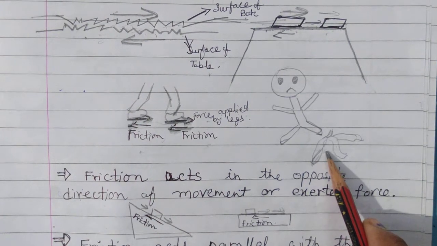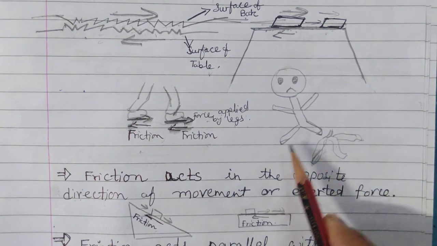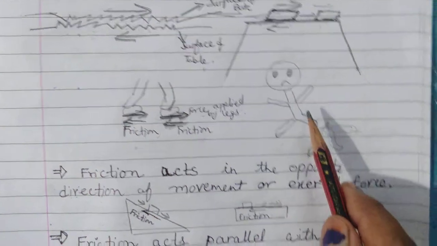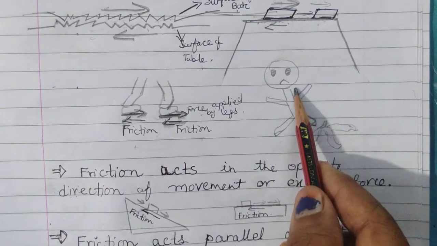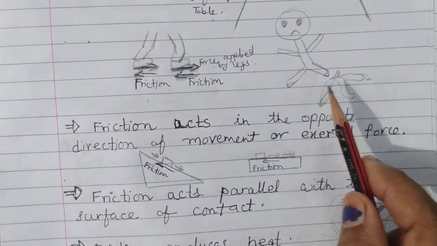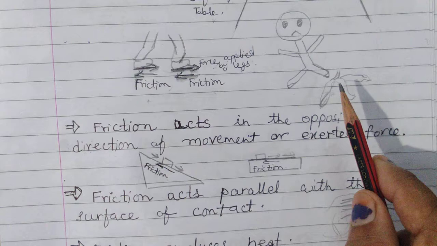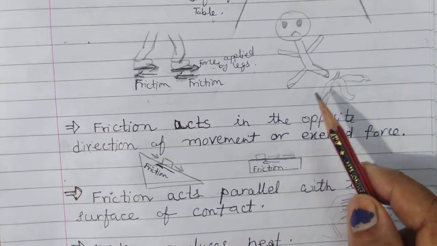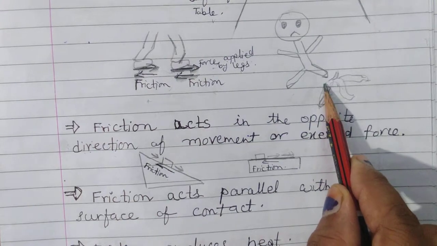Actually, it is not completely smooth, but it is smoother than the earlier surface. That's why the person is not able to move on this and just falls down. That's why you can say that friction is necessary for the movement of anything, for the movement of our legs also. Got it?